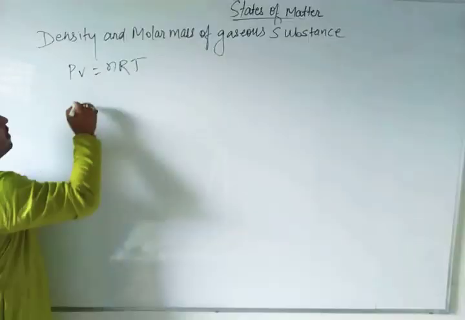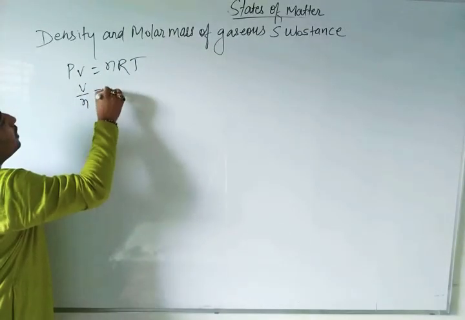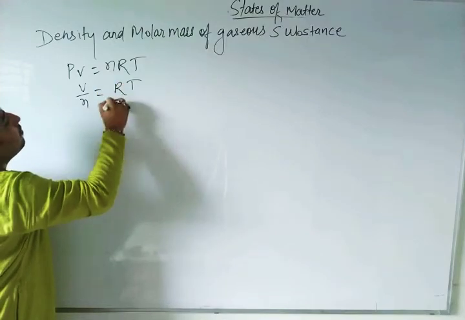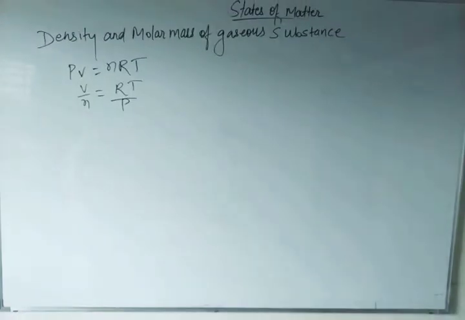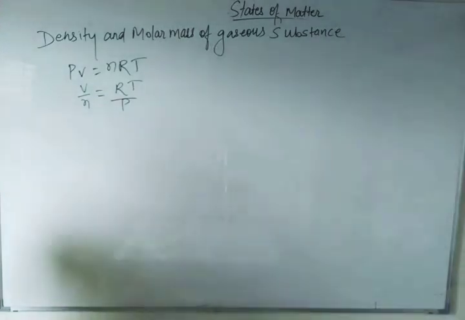So can we write here n by V is equal to P by RT? Can we write or not? First tell me this. Can we write? Yes or no? Just asking you, can we write these things or not? And can you replace n by different things, molarity by molality, molar mass?